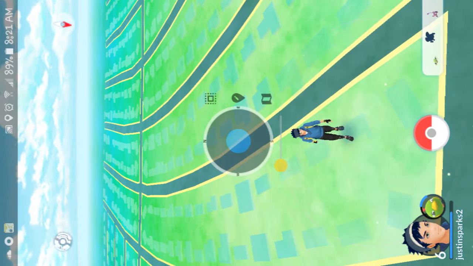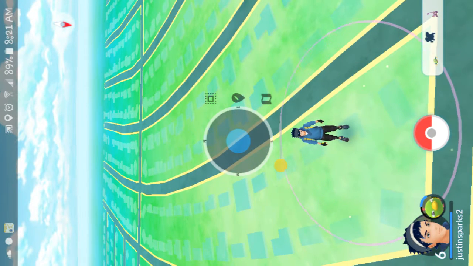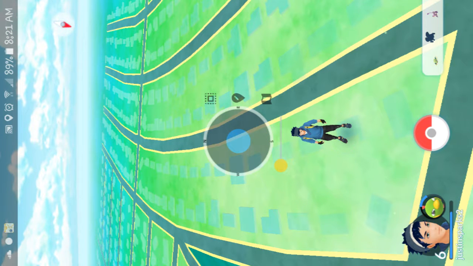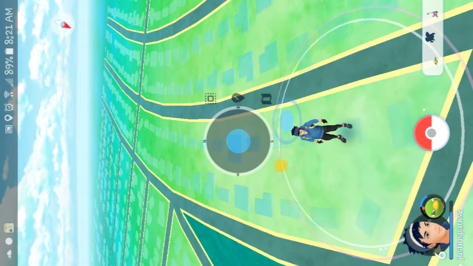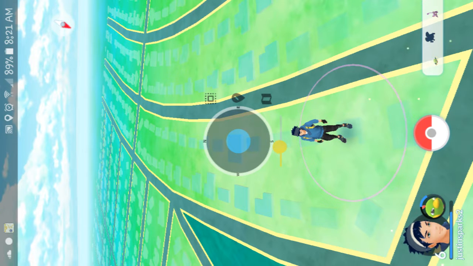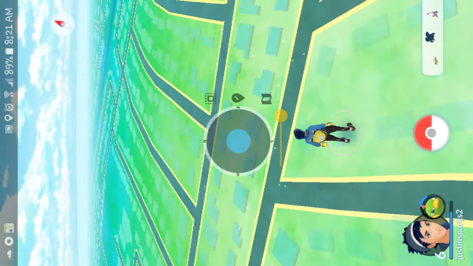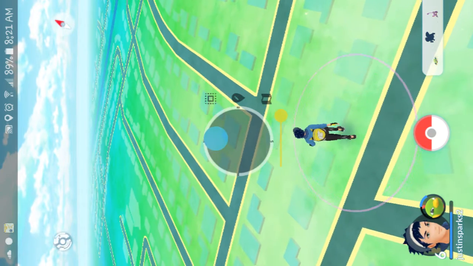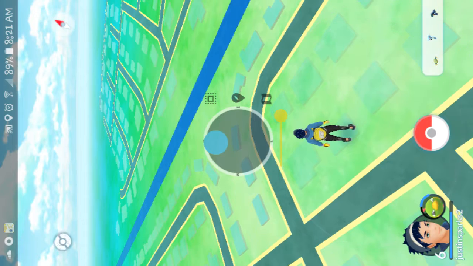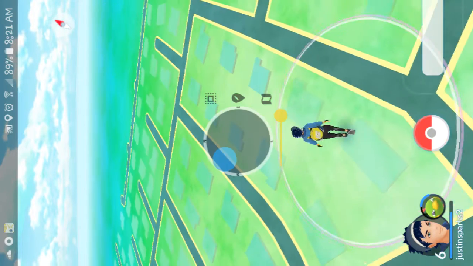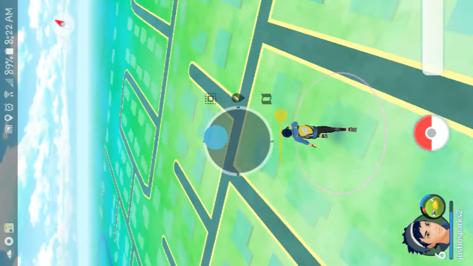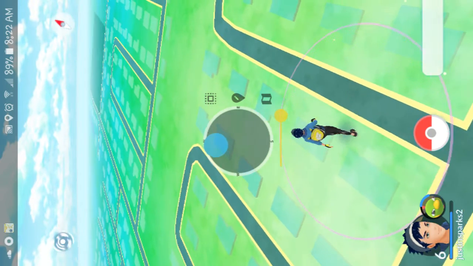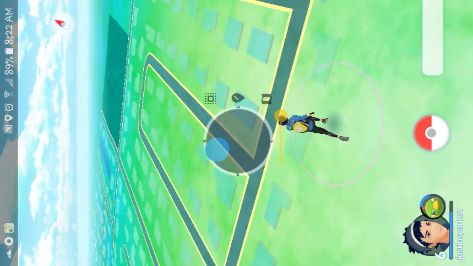You can speed up by going down to the little yellow circle on the line. It's so hard to click. And you can level it up to 20 or anything. It goes all the way up to 50. While you're running, if it says you're going too fast, you will click on the passenger. Click I'm a passenger. So I'm just gonna play games for you guys.